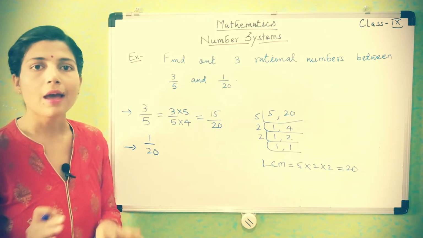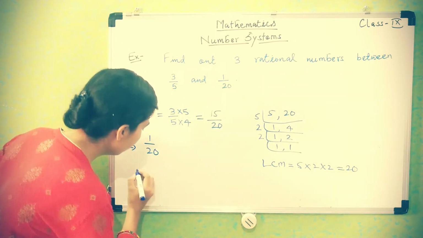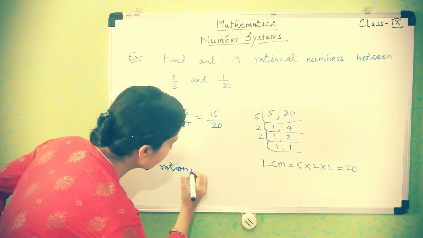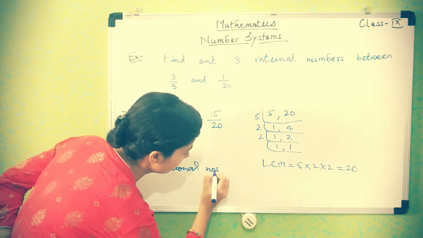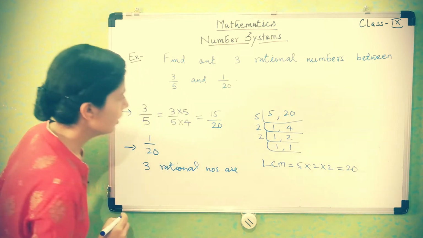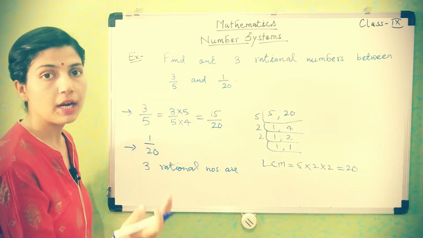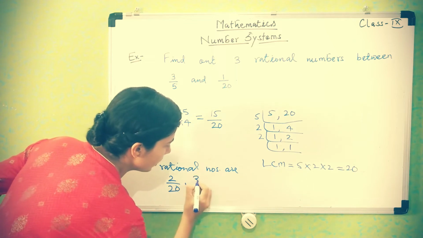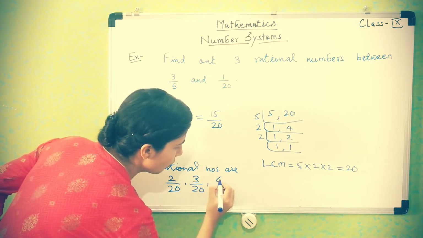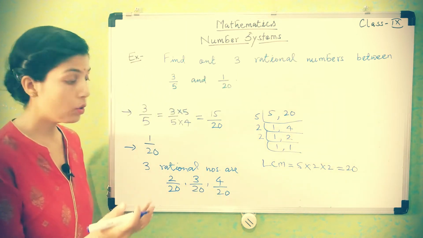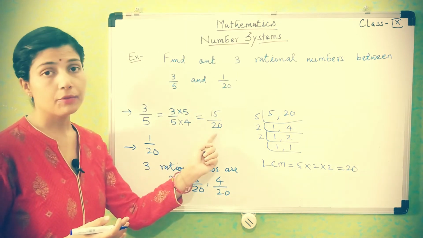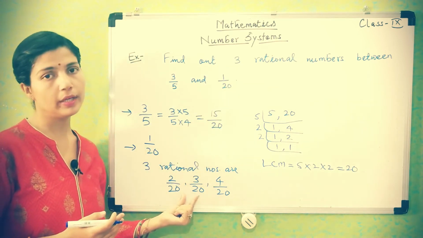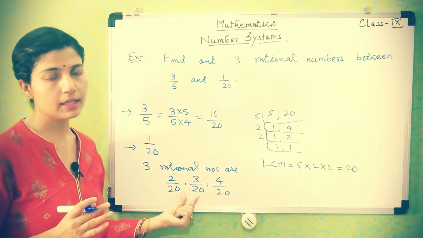So you can choose any 3 by your choice. So 3 rational numbers which I am choosing are, let's see, 1 upon 20. You have to start by 1 upon 20. So next one, 2 upon 20, 3 upon 20, 4 upon 20. Many more, means till 15 by 20 you can write. Here we are mentioned 3 rational numbers, so we are taking only 3. Okay, so is this clear?